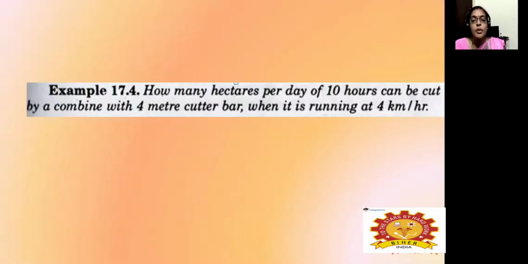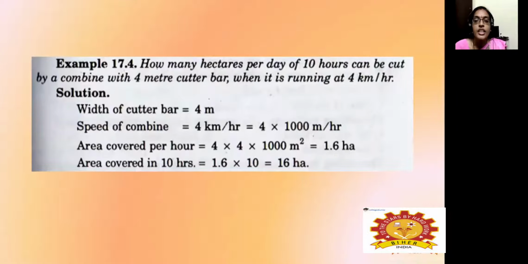Then they have given the problem: how many hectares per day of 10 hours can be cut by a combine with a 4-meter cutter bar when it is running at a speed of 4 kilometers per hour? The width of the cutter bar is 4 meters, and it runs at 4 kilometers per hour. So kilometers are converted into meters, 4 into 1000. Then they have calculated the actual area covered by multiplying with 4, which will be around 1.6 hectares. For a period of 10 hours, we multiply it by 10.